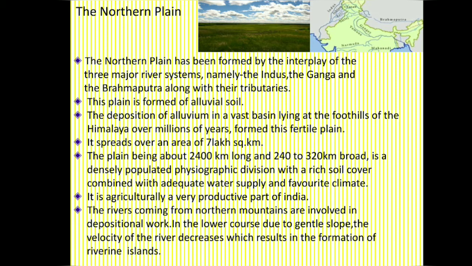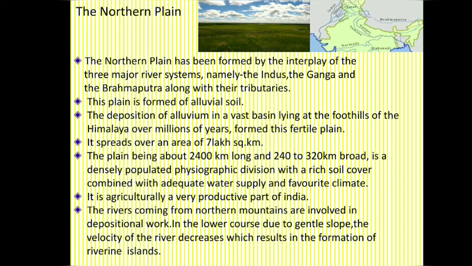The deposition of alluvium in a vast basin lying at the foothills of the Himalaya over millions of years formed this fertile plain. It spreads over an area of 7 lakh square kilometers. The plain, being about 2,400 kilometers long and 240 to 320 kilometers broad, is a densely populated physiographic division with a rich soil cover combined with adequate water supply and favorable climate. It is agriculturally a very productive part of India. That is, agriculture leads to production and it adds to the economy.